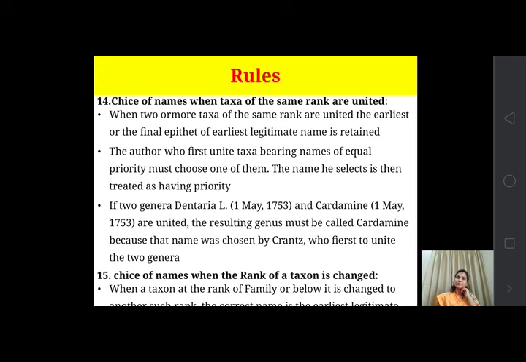So this is about the rules of taxonomy, the hierarchy and the naming of particular taxa. These are some of the rules you have to understand. Further parts of taxonomy we will take up in the next lecture. So this is over for today. Thank you very much.